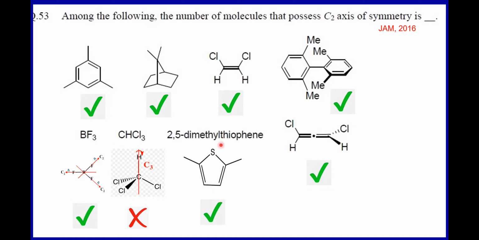Yes, this is 2,5-dimethylthiophene, looking just like a water molecule. Looking at it this way, it has a C2 axis of symmetry. Allene with an XY pattern of substitution will have C2. Allenes, biphenyls, and spirenes with an XX or XY pattern of substitution will have a C2 axis of symmetry. So therefore, 7 molecules are having a C2 axis of symmetry.